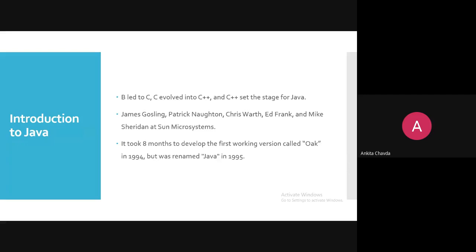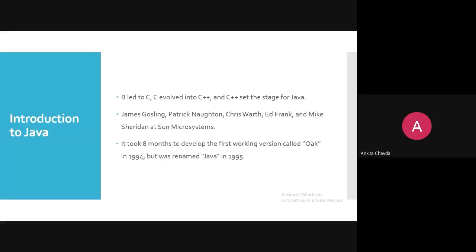So all the features supported in C++ are supported in Java also, right? All the concepts remain the same. Polymorphism remains the same, abstraction remains the same. What is a class, what is an object, everything is very similar except your syntax and semantics. Syntax will just change, otherwise the concepts remain the same.